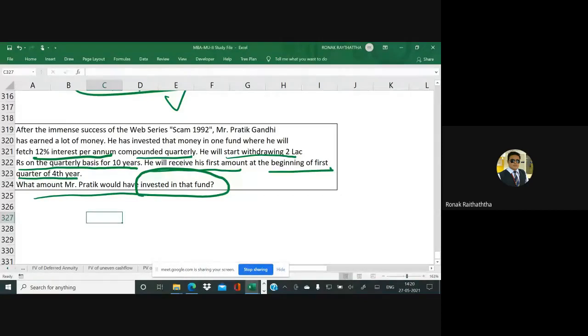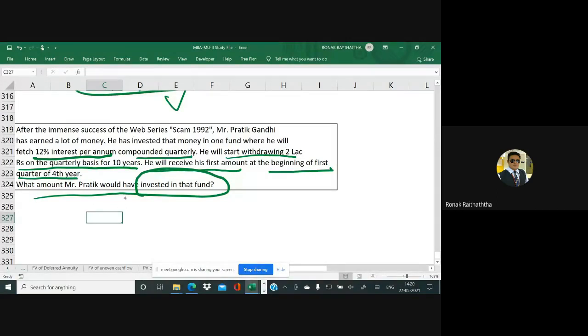Read this question properly and then we'll move ahead. This is the investment question, not the loan question, but that does not make any difference, because when it comes to investment, there is a first outflow and then there is inflow. When it comes to a loan, first you get the inflow of the loan and then you make the outflow of installments. So it is just the inflow and outflow which are getting changed. The numbers game does not change, whether it is an investment or a loan, both are the same. Let's move ahead.